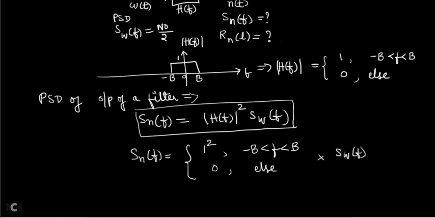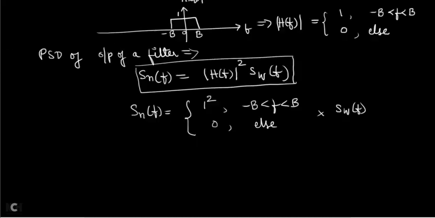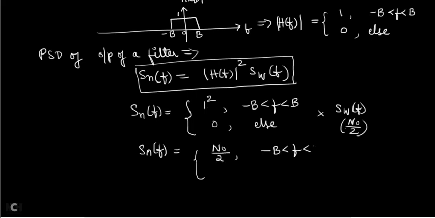So what is SW of F? It is given in the question as N0 by 2. So if you multiply, you are going to get SN of F equal to N0 by 2 times 1 square, which is N0 by 2 for minus B to plus B, and 0 else. So this is the output power spectral density of the low pass filter.